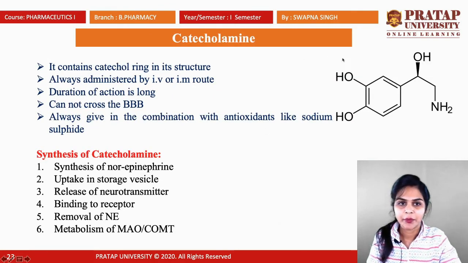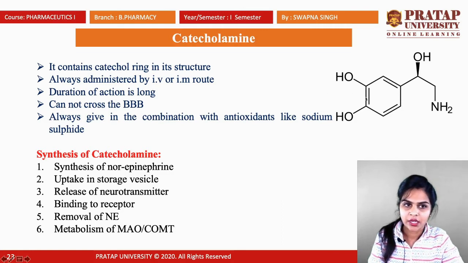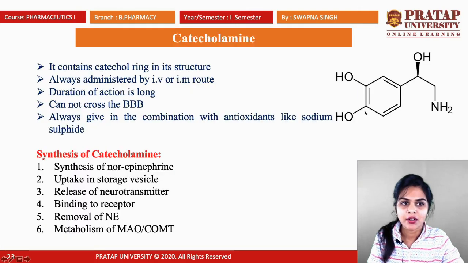See, catecholamine contains a catechol ring. Catechol ring means it contains a benzene ring with two adjacent hydroxyl groups. Okay, that is known as the catechol ring. Catecholamine means the catechol ring contains an amine group in its structure. So this structure is known as catecholamine.